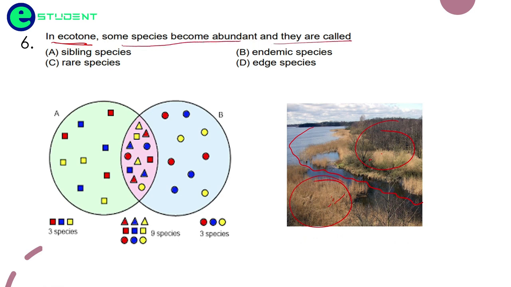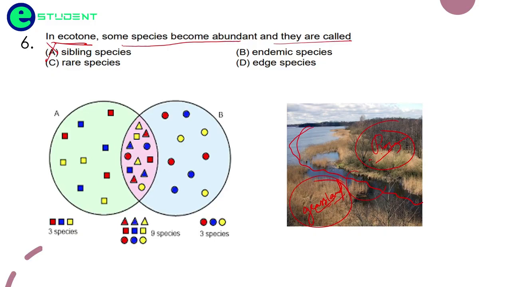So a transition between the two ecosystems, suppose this is a forest and this is a grassland. Okay, so in between them some species become abundant. So what are those species called? Are they called sibling species? No, they are not at all called sibling species. Endemic species? No. Endemic species are those which are present only at specific places.